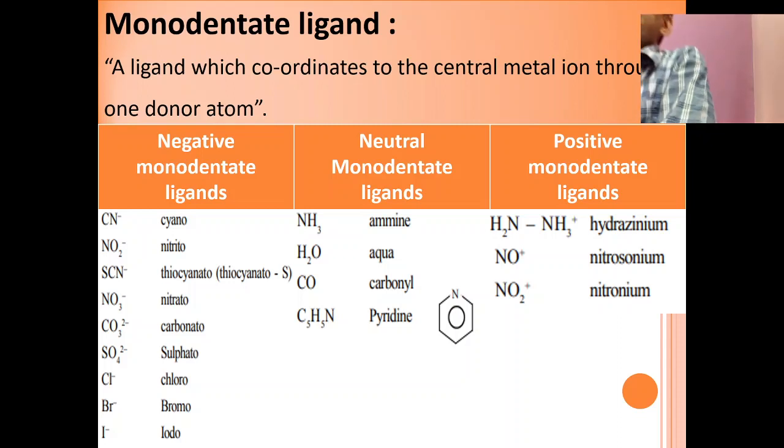Then NH3 is called as what? Ammine. H2O is aqua. Water, in the IUPAC system, is called aqua. Then NH2NH3 plus is hydrazinium. NO plus is nitrosonium, and NO2 plus is nitronium. These are positive monodentate ligands, and these are also very few in number.